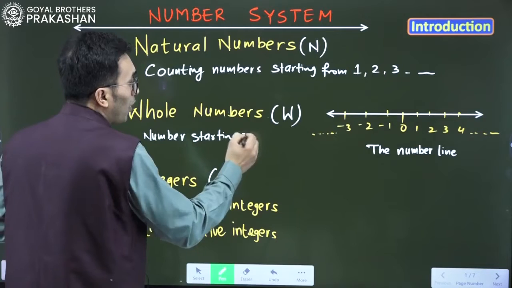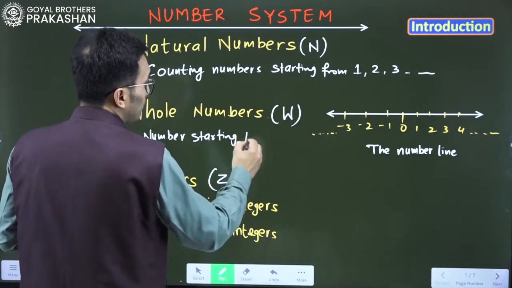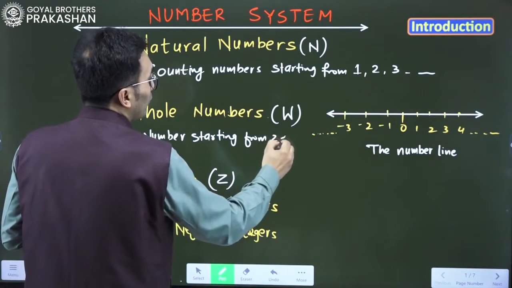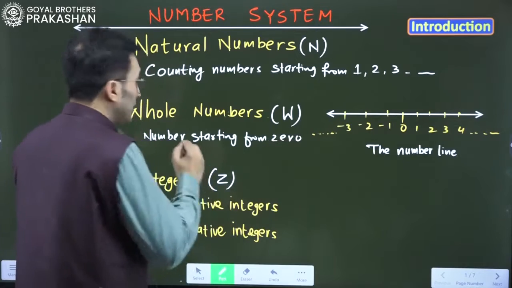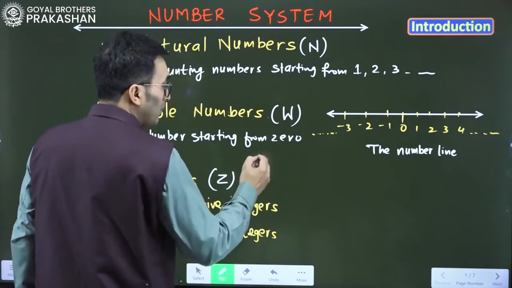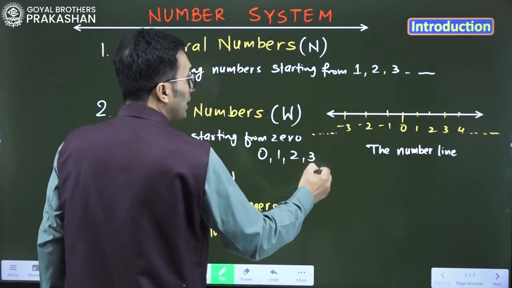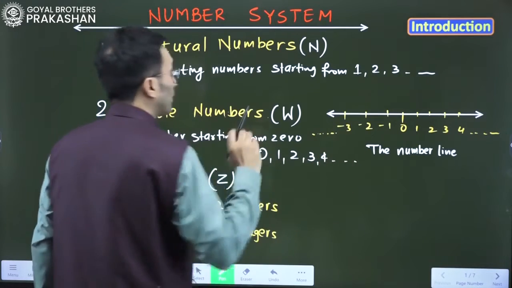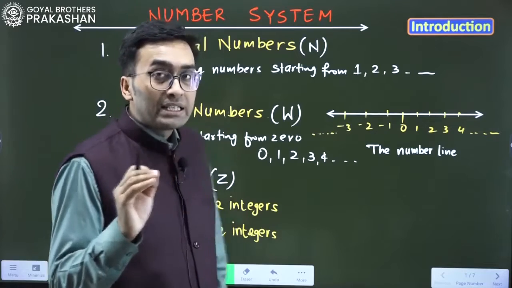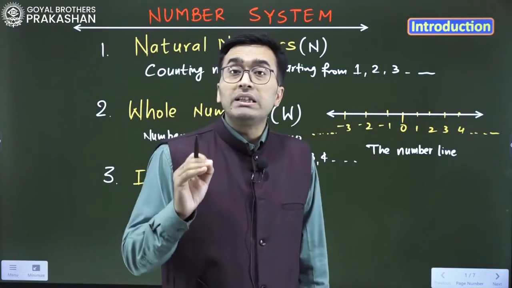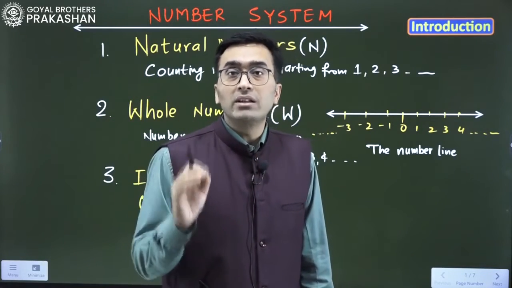We say these are the whole numbers. So how do we write whole numbers? We write 0, 1, 2, 3, 4 and so on. So now we realize the difference between the natural numbers and the whole numbers.